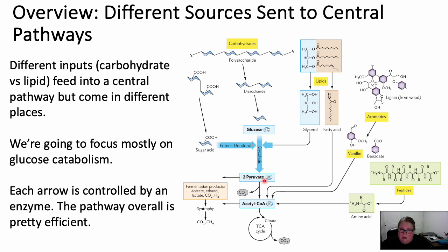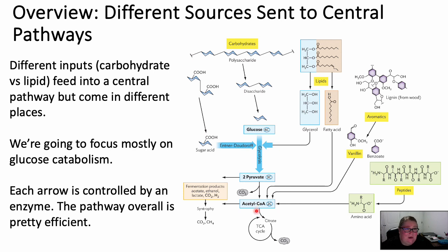So where you go from here depends on what kind of conditions you're in. If you're an anaerobic microbe, you are going to do fermentation. So you're going to come over here to the fermentation pathway. And depending on what type of fermentation, you're going to make different products. For us, we're going to go through respiration. So our pyruvate is going to be converted to acetyl-CoA.